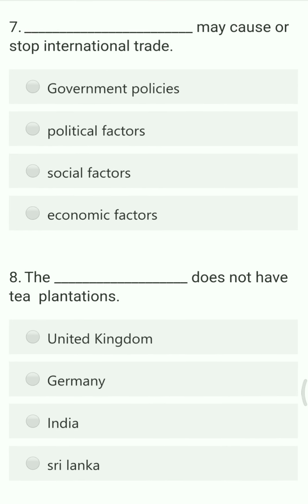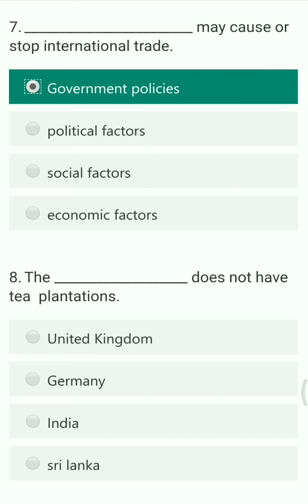Next question. Dash may cause or stop international trade. Options are government policies, political factors, social factors and economic factors. Any international trade is totally dependent on the relationship of one country with another country. The government policy can make a change in it. It has the total right to make a change, and with the help of it you can trade with an international company. So the right answer is government policies. Anytime a government can take a decision and stop trade with a particular country.